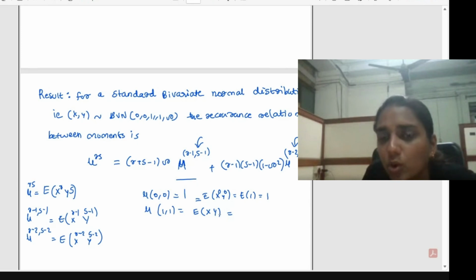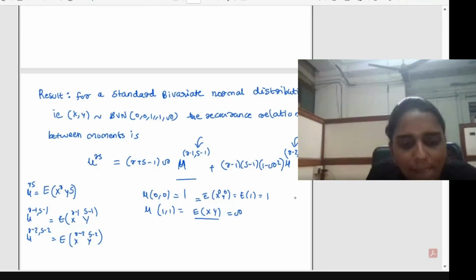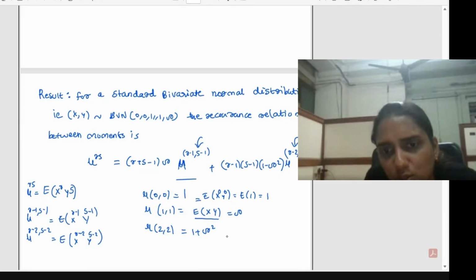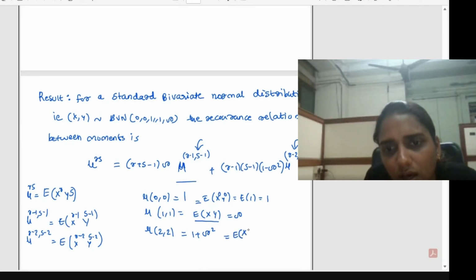So mu 1,1 will be equal to the expectation of XY, that is equal to the correlation rho. Okay, so if you consider mu 2,2, that will be equal to 1 plus rho square. You can just substitute in this formula for r and s. So you take r equal to 2 and s equal to 2. So this is actually the expectation of X square into Y square.